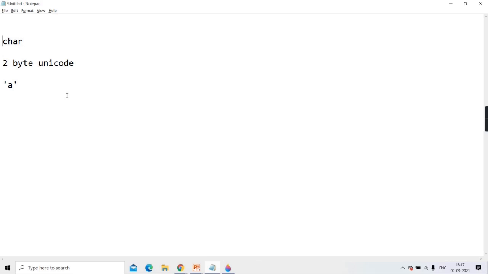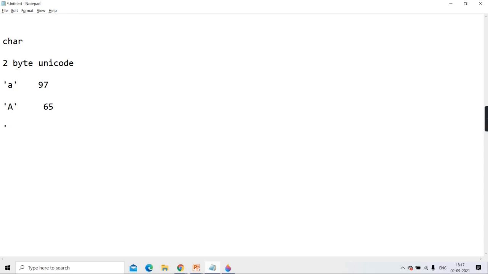But that char takes how much internal storage? 2 bytes, and it is represented as Unicode. Means every character is going to have internally some code. Like small a will have its code as 97. If it is capital A, it will have its code as 65.